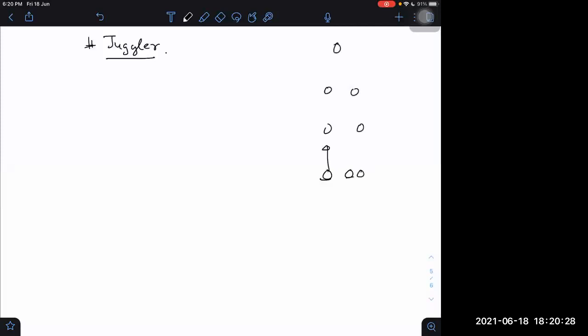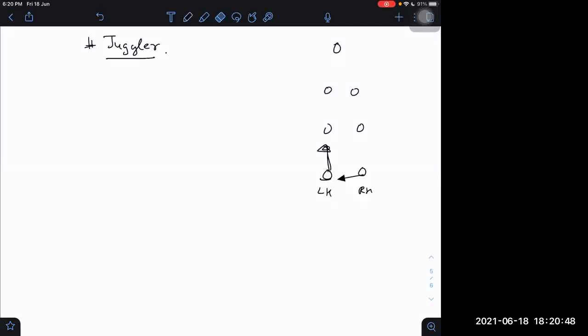As soon as it reaches his hand, what will he do? He will take that ball and give it to the other hand and then throw it up again. He keeps on doing like that. This is the left hand, this is the right hand. As soon as he gets the ball in the right hand, he will bring it to the other hand and throw it upwards. That is what a juggler does.